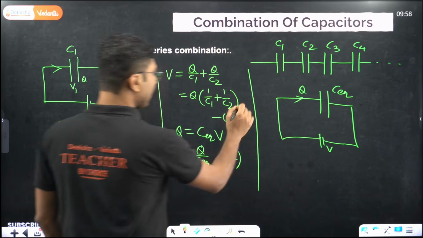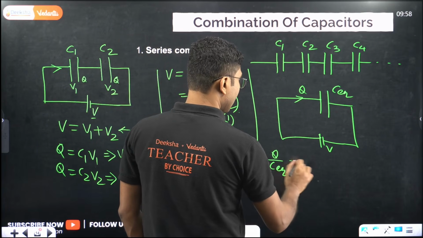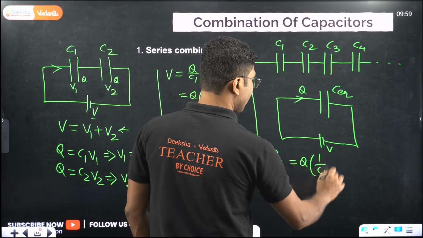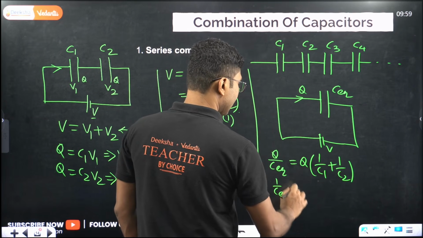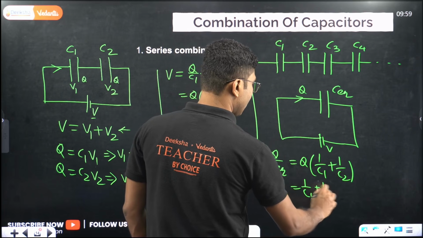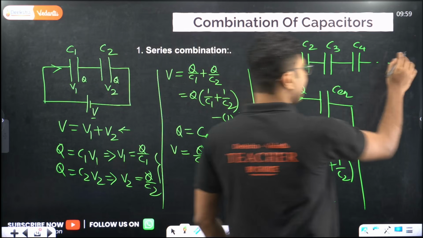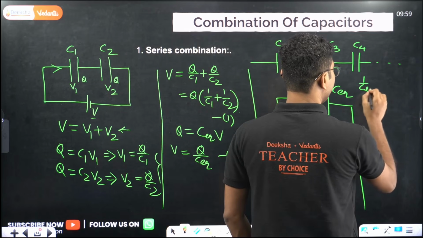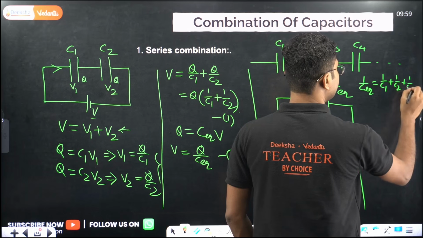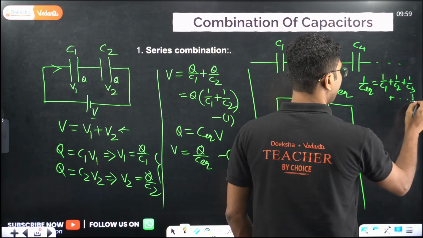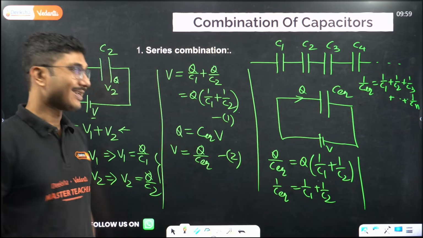So if you compare equation 1 and equation 2, you get Q upon C equivalent equals Q into 1 by C1 plus 1 by C2. That means 1 by C equivalent equals 1 by C1 plus 1 by C2, right? And from here you can generalize for n number of capacitors. 1 by C equivalent equals 1 by C1 plus 1 by C2 plus 1 by C3 plus ... 1 by Cn. This is the general formula for capacitors connected in series.